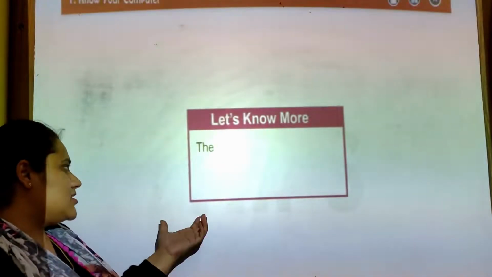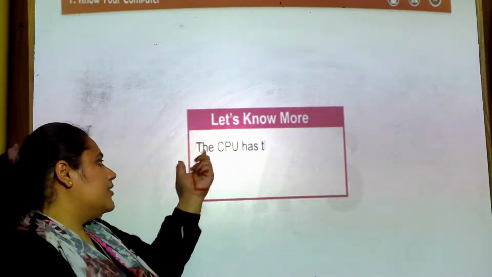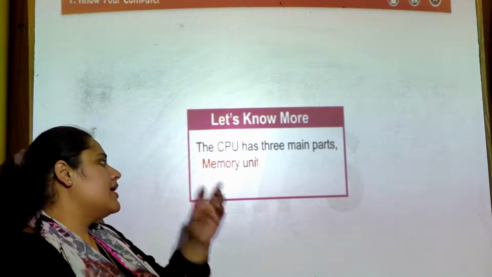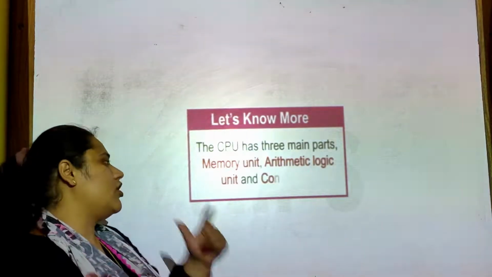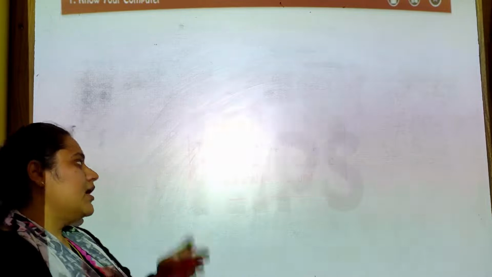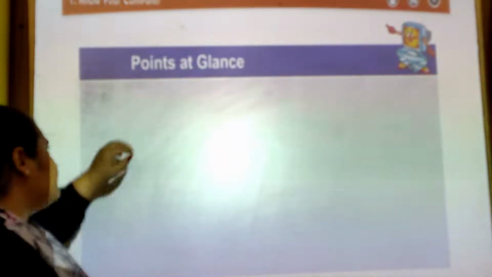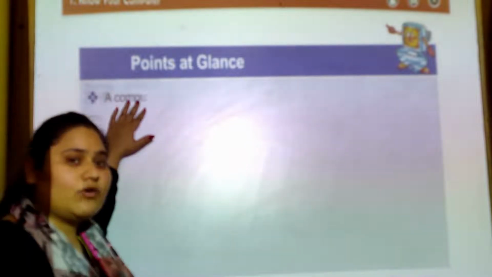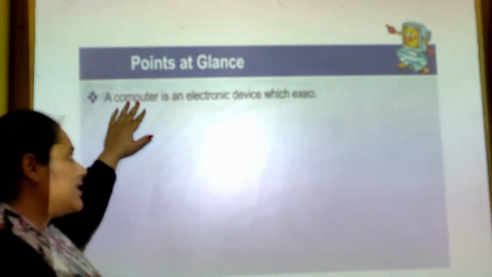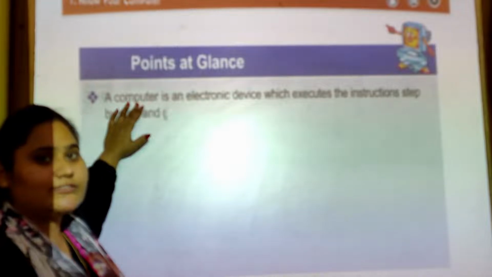Now let's learn about CPU board. The CPU has three main parts: memory unit, arithmetic logic and the control unit. The three main parts of CPU. We will learn more about in another video, but still we need to now recall the things which I have taught you.